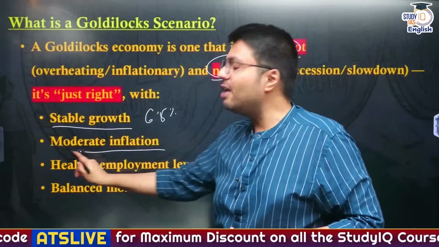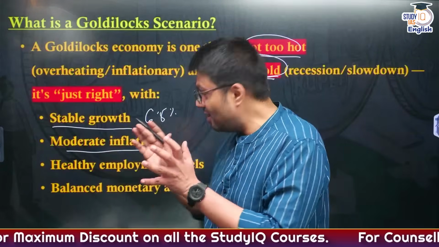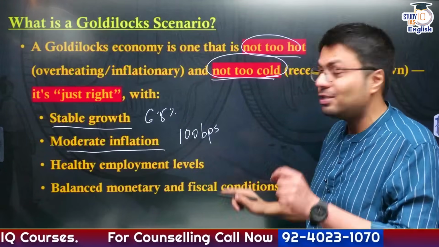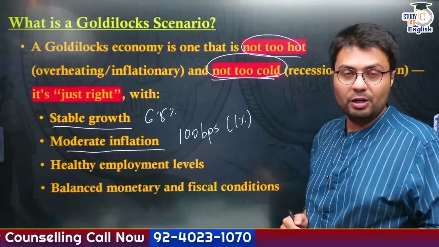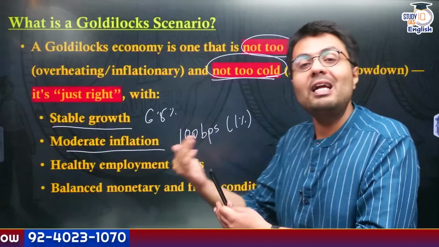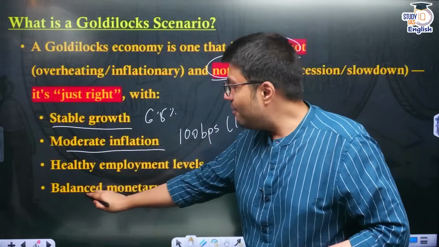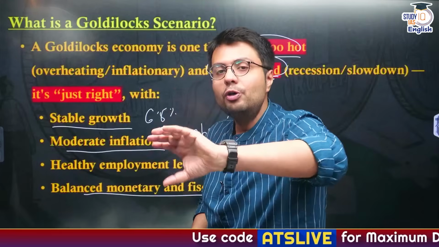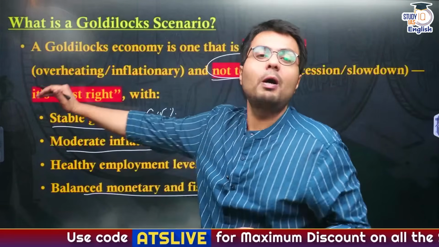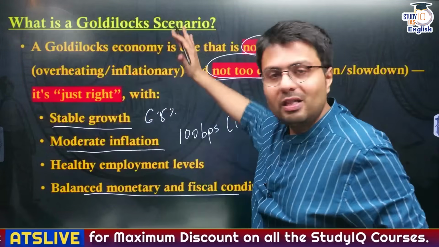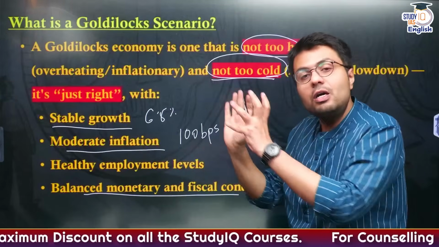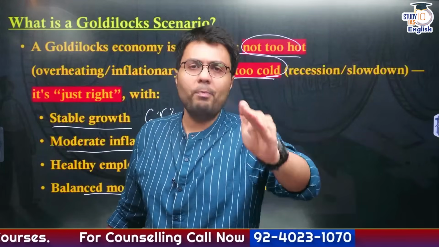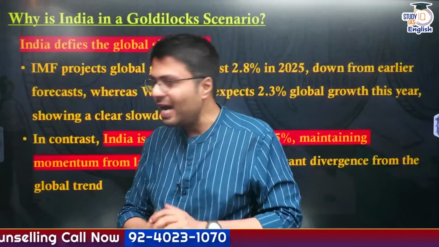Similarly, the inflation level of the Indian economy is quite cooled off, and this is only because RBI in recent times has reduced its repo rate by as much as 1% or 100 basis points. Similarly, the employment levels in India are quite healthy, and even the monetary and fiscal conditions are quite balanced, which gives the government the headway to make changes to the policy to further support the growth momentum, right? So this is why India's economy is in a Goldilocks scenario. Now let us understand these factors one by one by giving you more important facts that you can use in your answers, right?